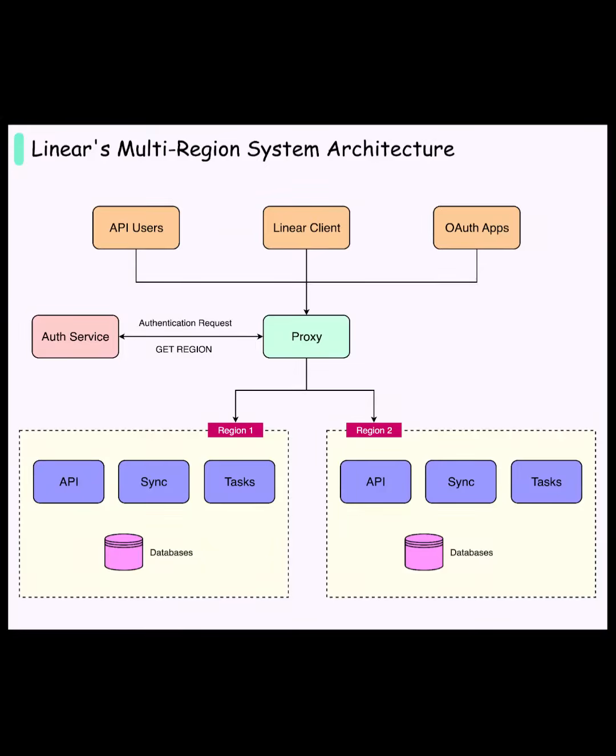Multi-region wasn't a vanity project for Linear. It was driven by customer demands and scale limits. European enterprises required data residency for compliance, while a single Postgres in one US region would eventually cap out. Building regions early created a horizontal path to scale and a competitive edge for enterprise deals.